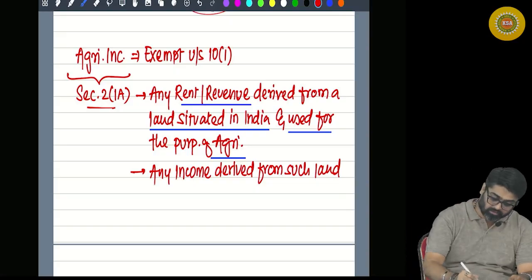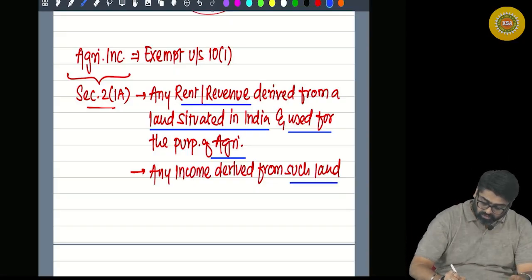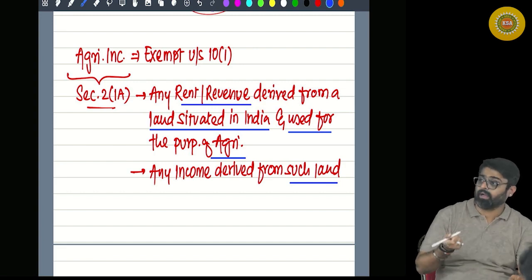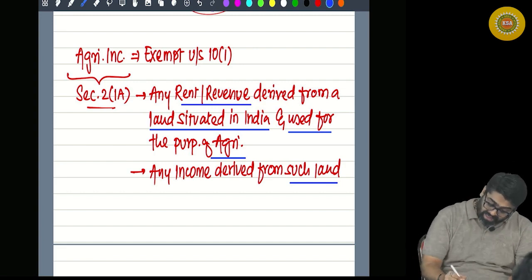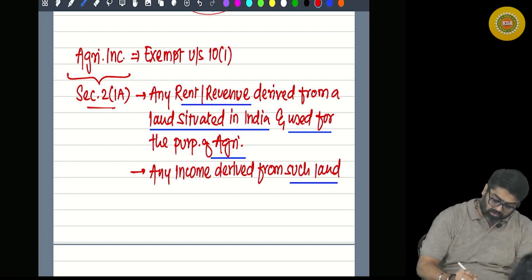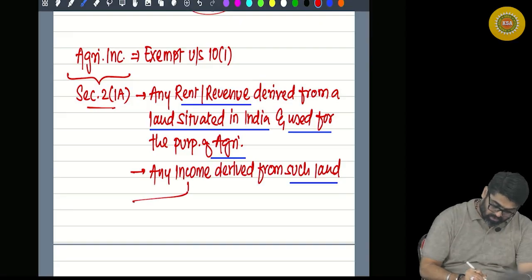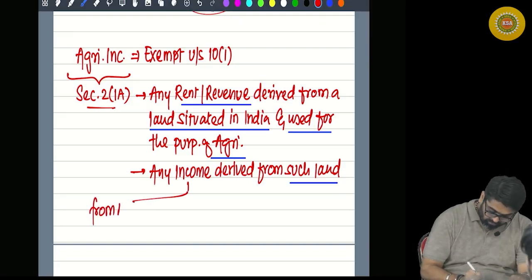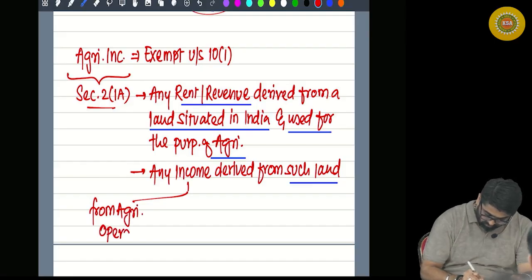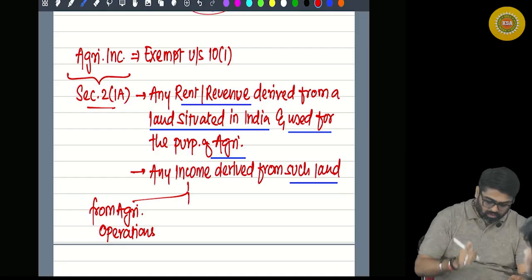Such land means land which is situated in India and used for agriculture. From that land, what income is derived? Income from agricultural operations.